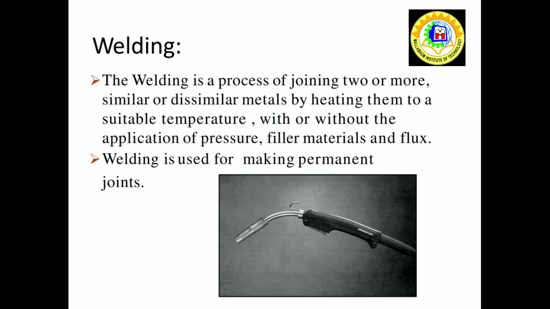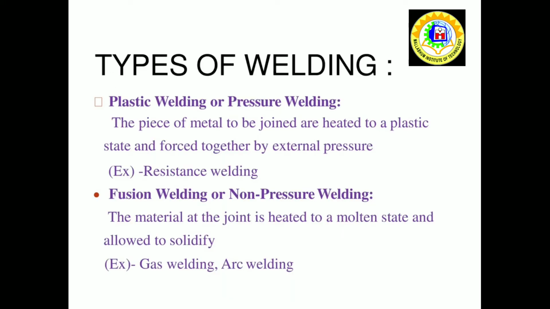What is welding? Welding is a process of joining two or more similar or dissimilar metals by heating them to a suitable temperature, with or without application of pressure, filler materials and flux. Welding is used for making permanent joints.